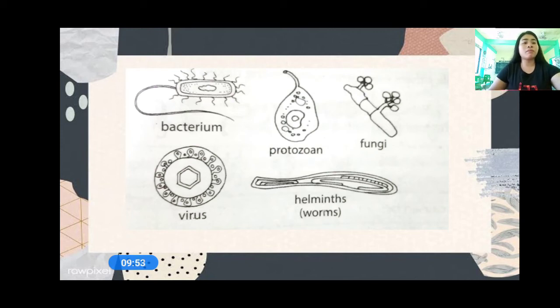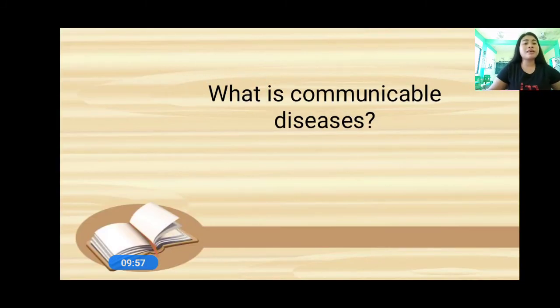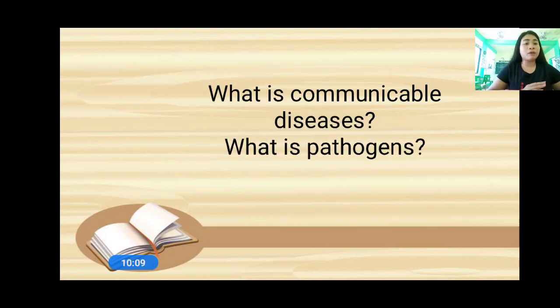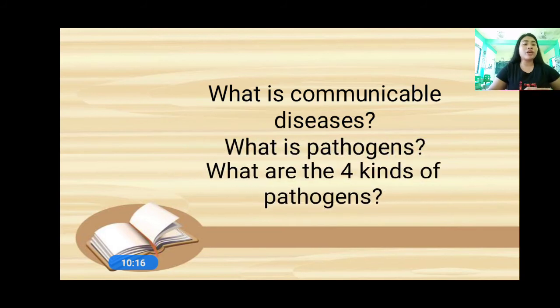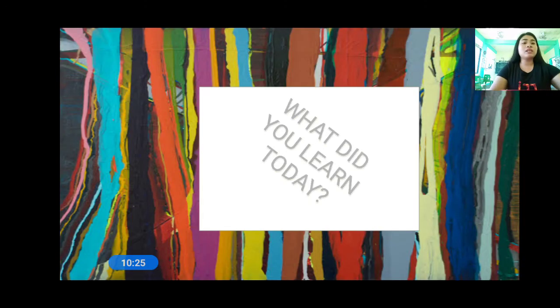Here are my questions. Everyone, what are communicable diseases? When we say communicable diseases, these are illnesses that can be transferred from one person to another. What are pathogens? Pathogens are the disease agents. What are the 4 kinds of pathogens? We have the bacteria, the virus, the fungi, and the parasites. Do you understand?